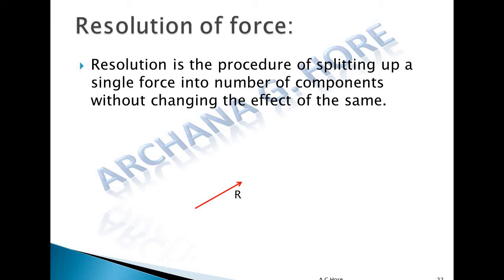Resolution is exactly the opposite of composition. Resolution is the procedure of splitting up a single force into a number of components without changing its effect. For example, here R is the force. We want to split this force into two components without changing the effect of this force. Let's say Rx and Ry are the two components of R. Rx is the x component of R and Ry is the y component of R. Splitting the force into these two components without changing its effect is known as the resolution of force.